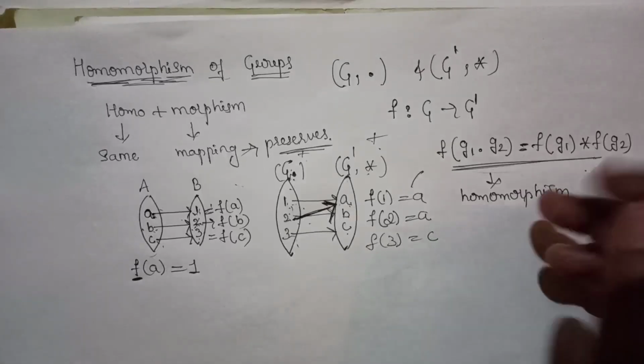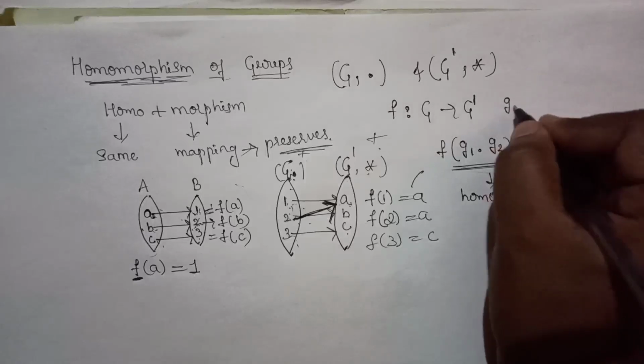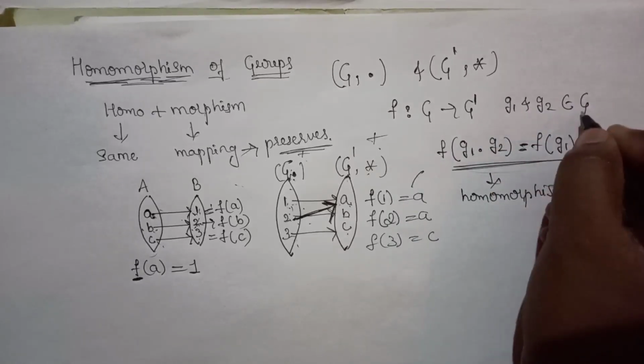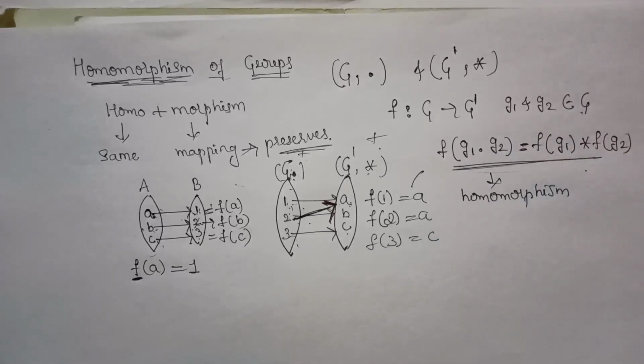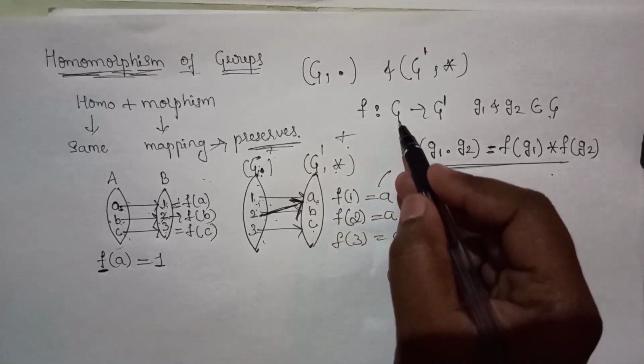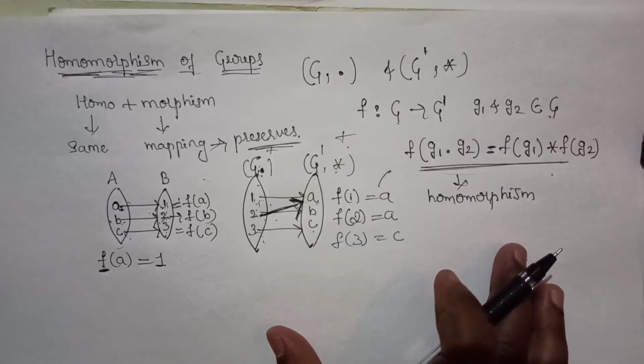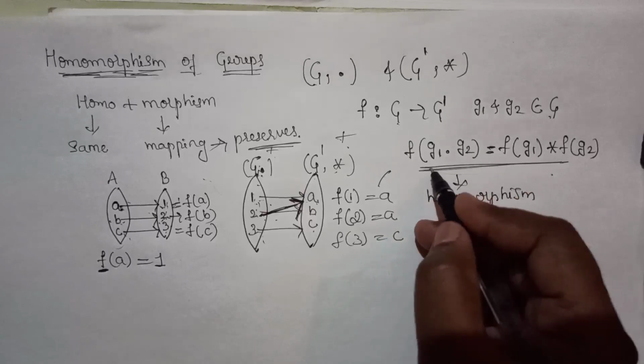Here G1 and G2 belong to the group G. So two groups G and G dash are said to be homomorphic to each other if this condition is satisfied.